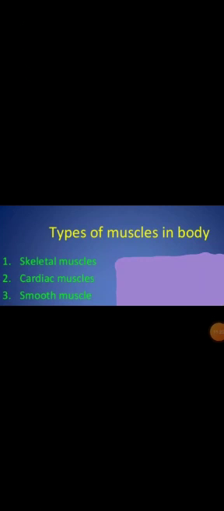So skeletal muscles are also called voluntary muscles. This means that they move when you want them to move. You can control what they do. They make movement possible. They work with our bones to give our body strength and stability.